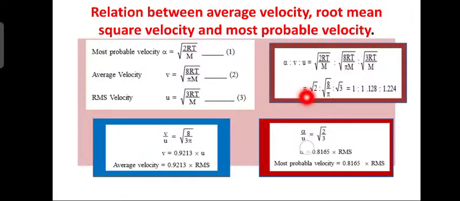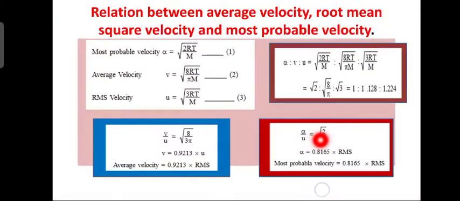On simplification, RT by m is common in all three and gets cancelled, so you get the square root of 2 is to the square root of 8 by pi is to the square root of 3. Simplifying further, you get 1 is to 1.128 is to 1.224. Alpha by u, that means equation 1 divided by equation 3, gives the square root of 2 by 3.